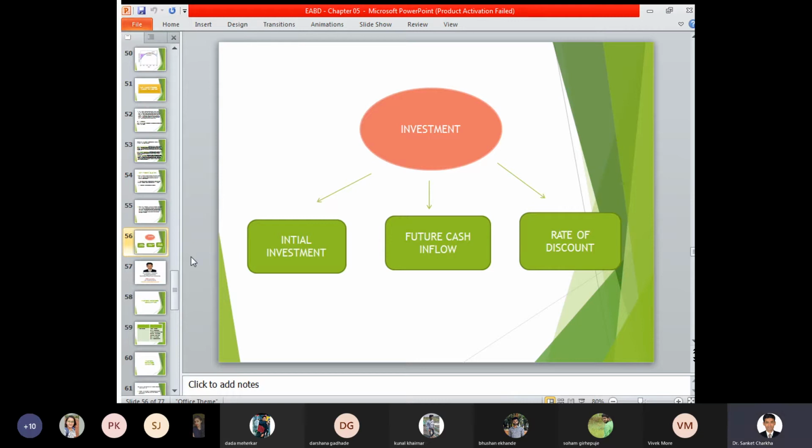Okay, coming back to the lecture, investment is divided into 3 types: initial investment, future cash inflow, and the rate of discount. So 3 factors are impacting your investment proposal, the first being your initial investment. Here we always have to identify the amount of initial investment you are looking for a certain project. Based on the investment amount, you have to consider what the requirement of a certain amount will be, and what will be the availability of that money over a period of time. So based on the time duration, whether that money can be made available or not, we have to decide that consideration.